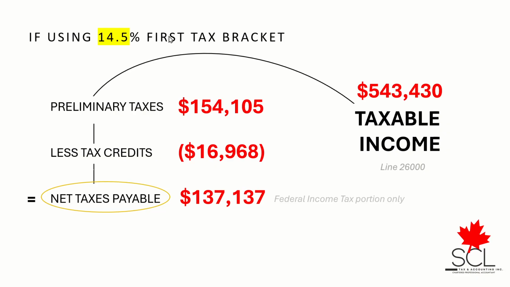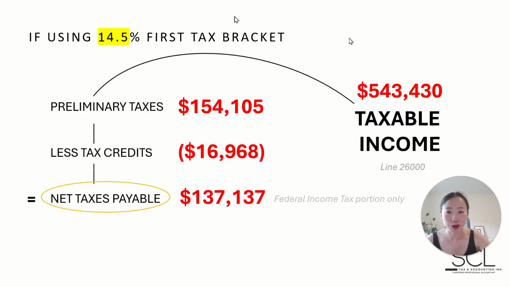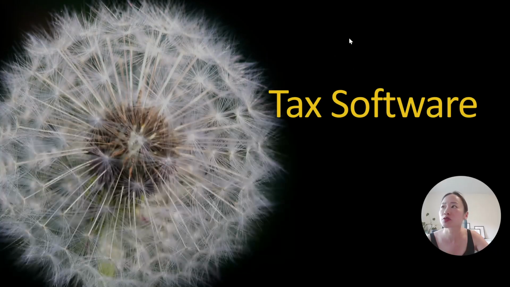So that is the conclusion that we were working towards for part one. This 137 is the number that we should see hopefully in my next recording if things go well, where I'm using, let's say, Wealthsimple, which is very accessible to many. And then if all goes well, I'll do one with my software. That's maybe more for my students who've been asking to see true practitioner software in action. So that is the goal with software.